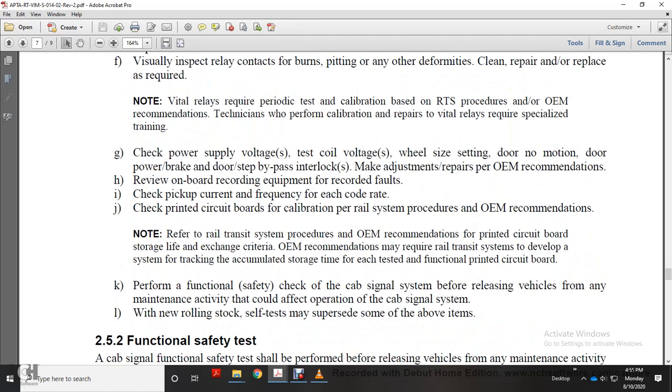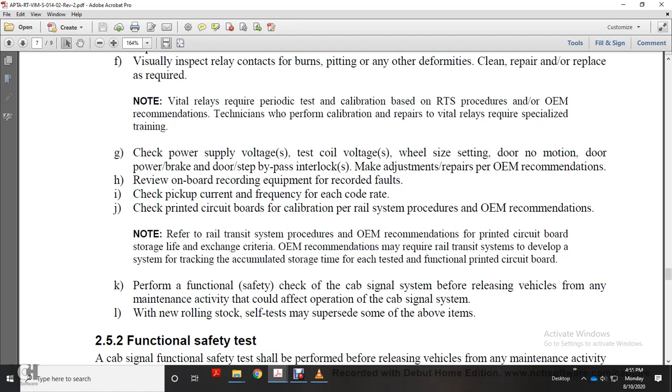Check the power supply with a voltage test of the coil voltage. While setting the door of the power breaker, with the door step bypass the interlock, make adjustments per the original equipment recommendation. Review onboard recording equipment for recorded faults. Check for the pickup of the current frequency and the code rate. Check the printed circuit board calibration